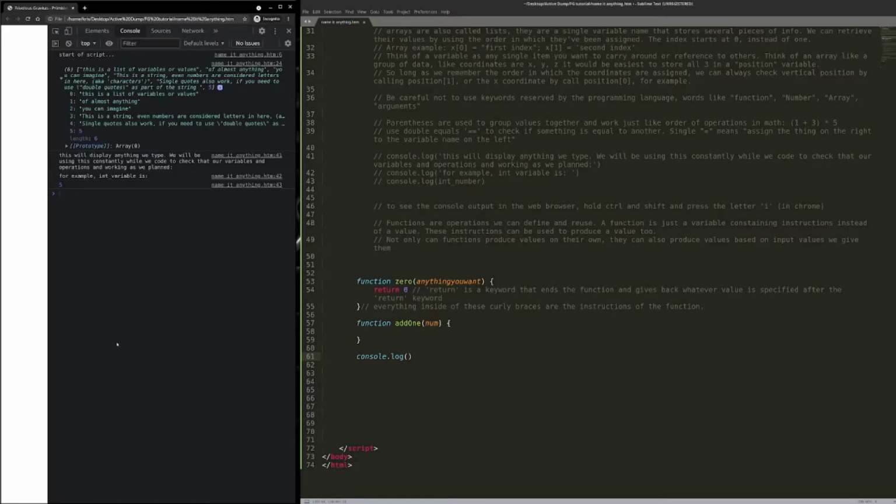Again, Control-Shift-I if you're using Chrome, Control-Shift-J I think if you're using Edge, and Control-Shift-K if you're on Mac, I believe. I might have got those mixed up.